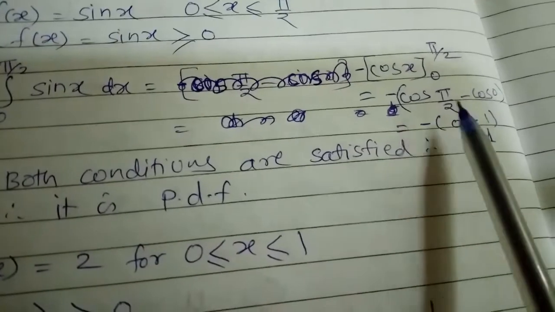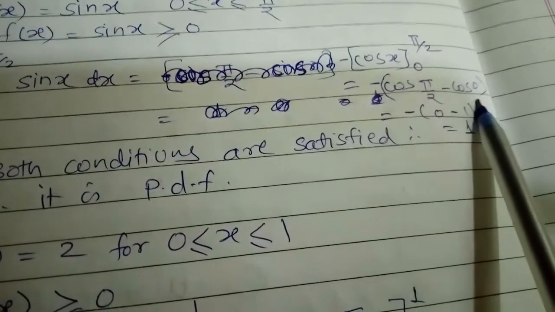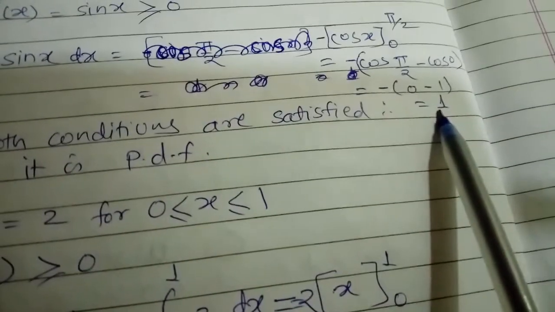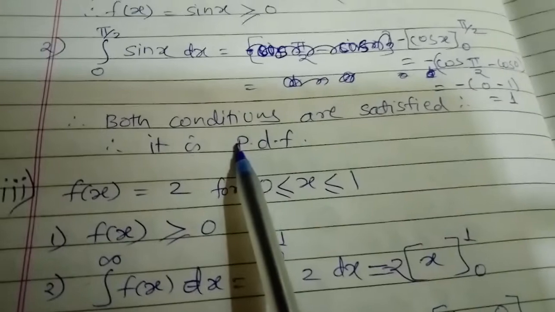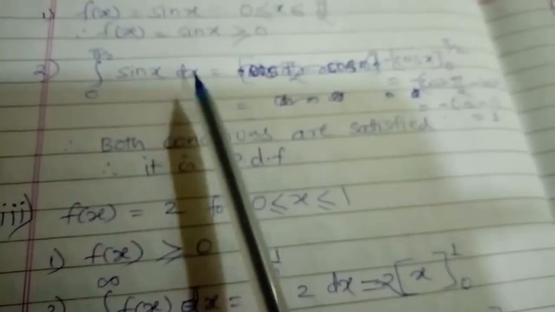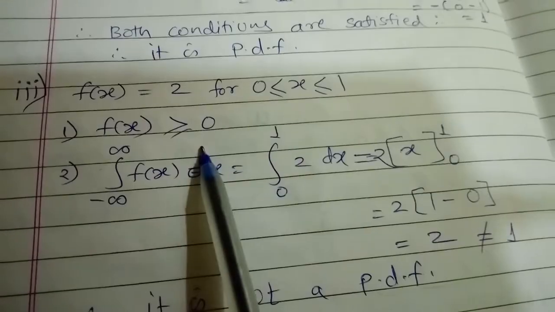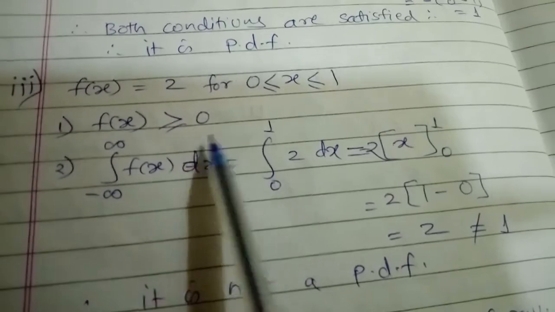So that is minus, the cos pi by 2 is 0 and cos 0 is 1. So minus minus plus 1. So here the answer is 1, and so both conditions are satisfied by this example, and so it is a PDF. In this example, the function is 2 which is greater than 0, and so the first condition is already satisfied here.